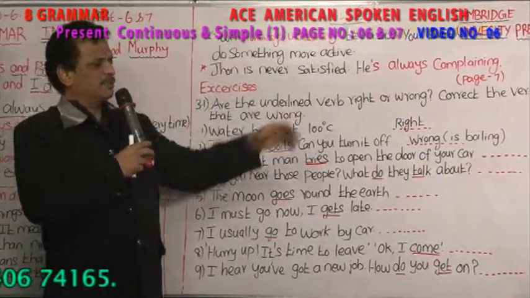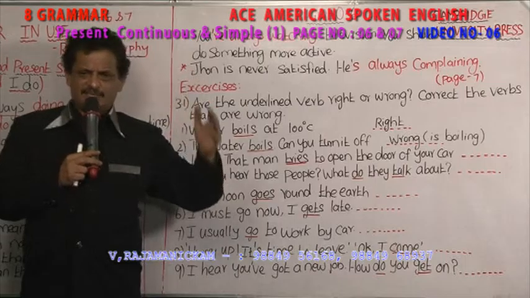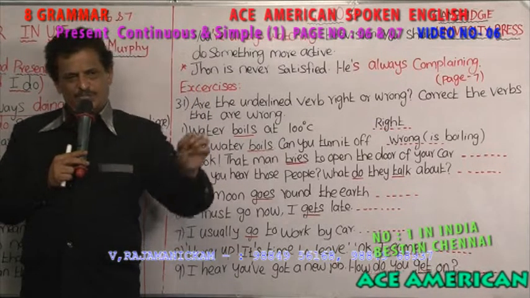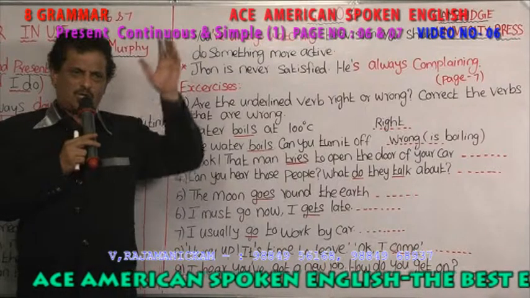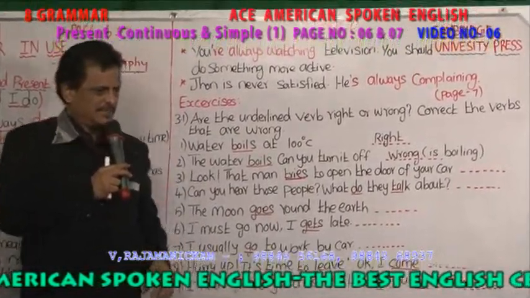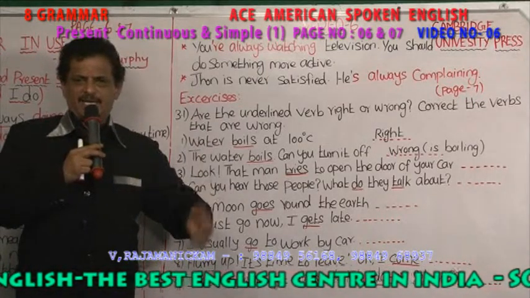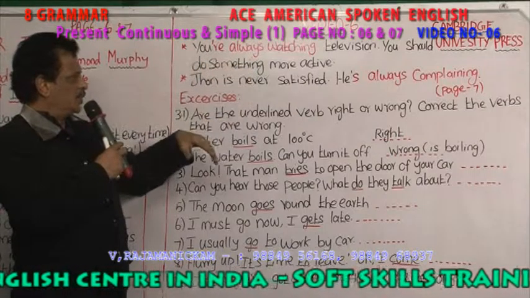So coming here, you are always watching television. You should do something more active. The mother says to the son, the son is sitting in front of the television from morning to night. 1 hour you can sit, 1 or 2 hours you can sit, but morning to night, more than normal, the mother says, you are always watching television. Something which the speaker thinks some person is doing more than the average, more than the normal, then he is using the phrase always watching.